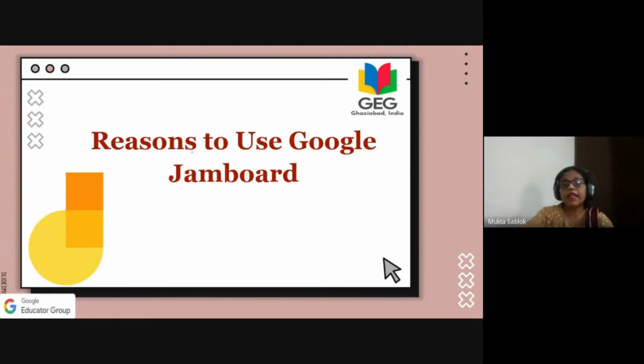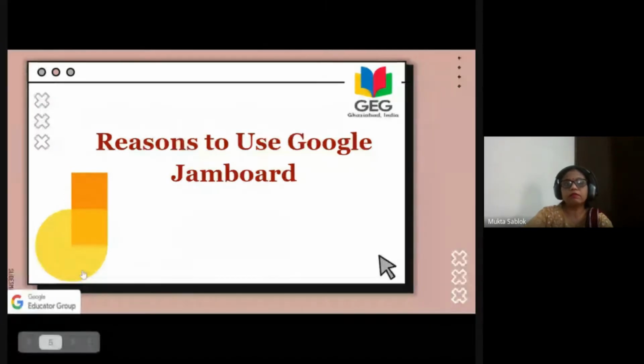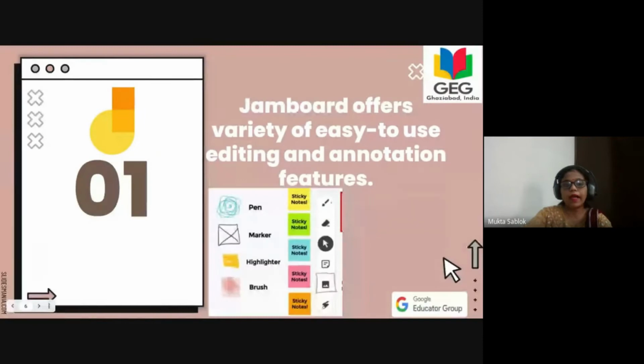The reasons to use Google Jamboard. Why we should use Google Jamboard? I'm so sorry, why Google Jamboard is used. So these are certain annotation tools, or certain things which I would like to tell you, the uses of Jamboard which you can use. I will be working with each and every tool, and we will be exploring hands-on. Now the first and foremost use is that Jamboard offers a variety of easy to use editing and annotation features.